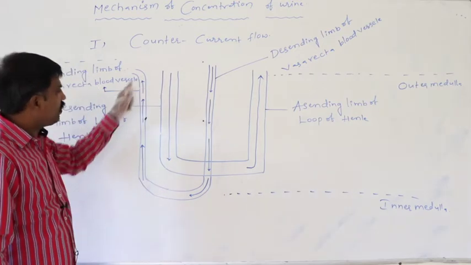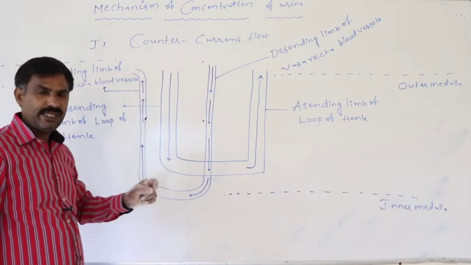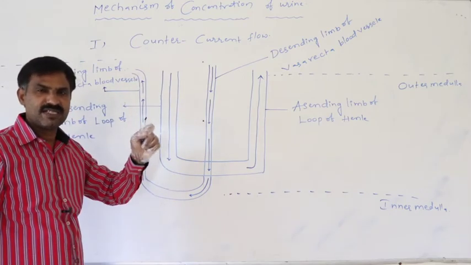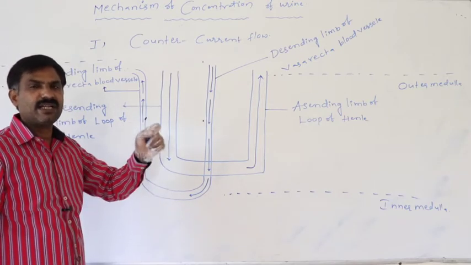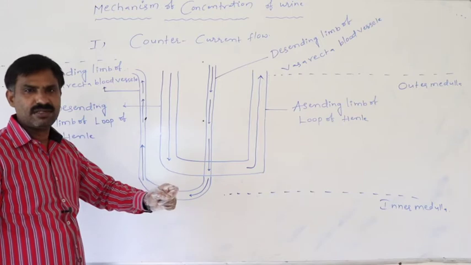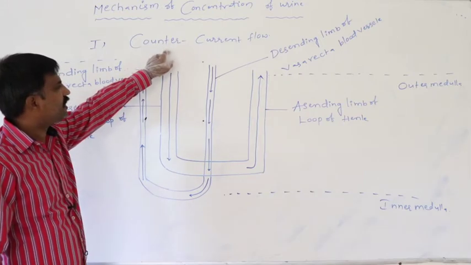So this is also counter current flow. In the two limbs of the vasa recta, blood is circulated in completely opposite directions. That's also said to be counter current flow.